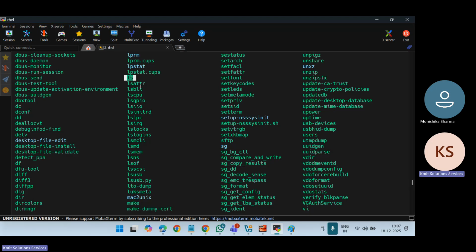You understood? Like the test.sh file I created, in the same way someone has coded the ls executable file in Linux. Whenever I run the ls command, it goes to the bin directory and checks, oh, ls is defined, so I need to execute the ls command. Do you understand what I'm trying to say?